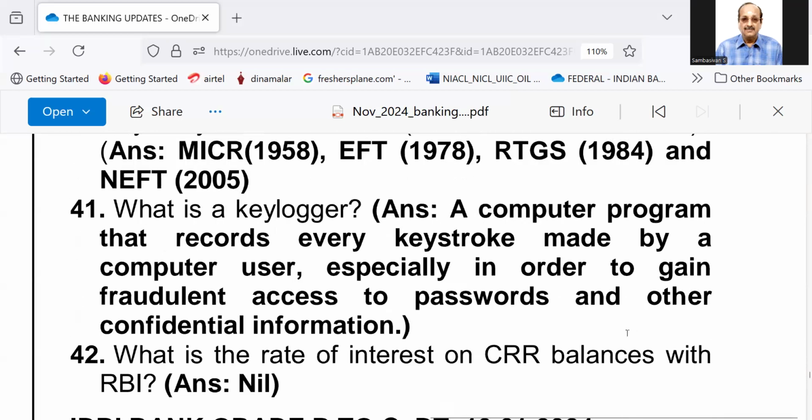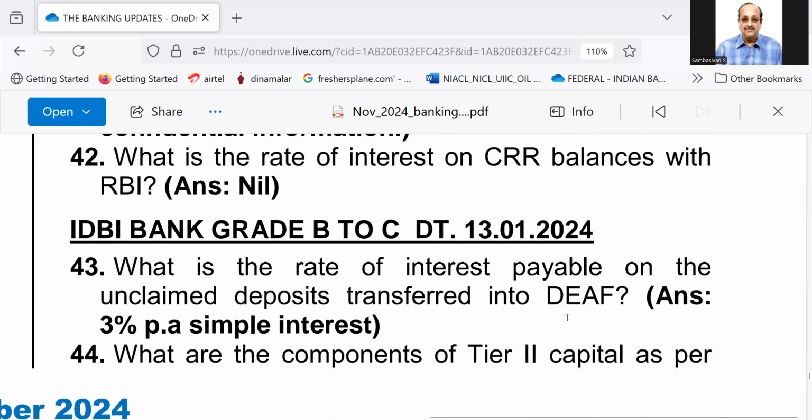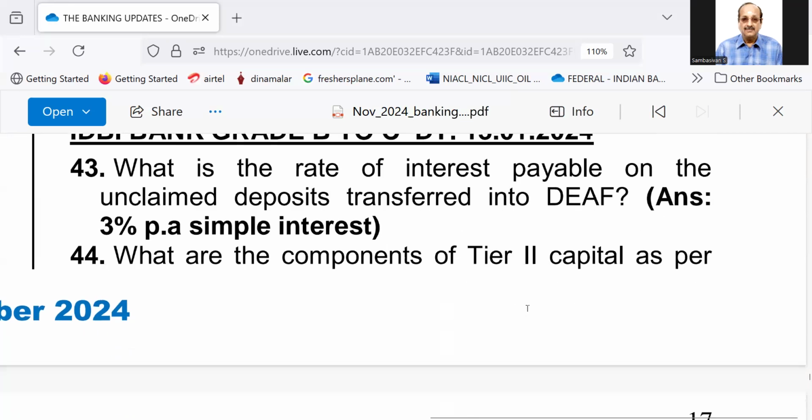Number 41, what is a keylogger? A computer program that records every keystroke made by a computer user, especially in order to gain fraudulent access to passwords and other confidential information. 42, what is the rate of interest on CRR balances with RBI? Answer is nil. Number 43, what is the rate of interest payable on the unclaimed deposits transferred to DEAF? Answer, 3% per annum, simple interest.